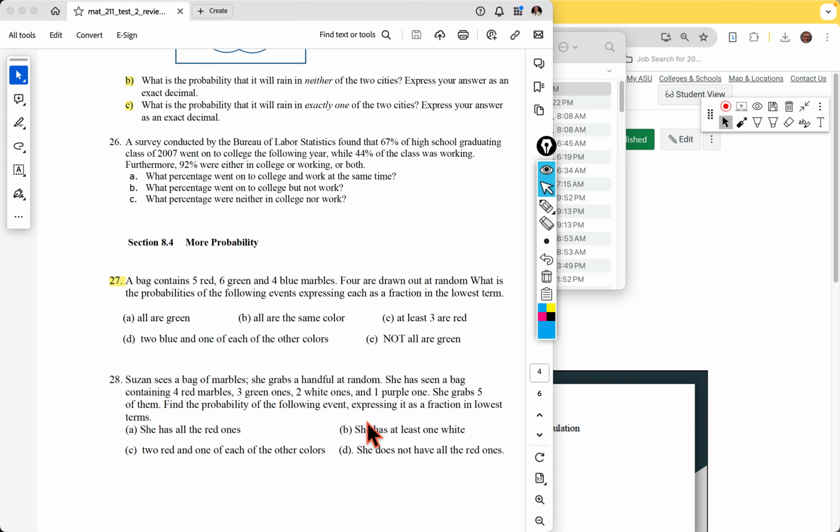So watch it, but then try to find these questions. And again, there's some similar ones in the homeworks and stuff. Try to work a few on your own and see how you do. You don't have to know everything, but the more you know, the better you do. If you do these, you will be fine the whole test through. You will know how to get a good start on everything.